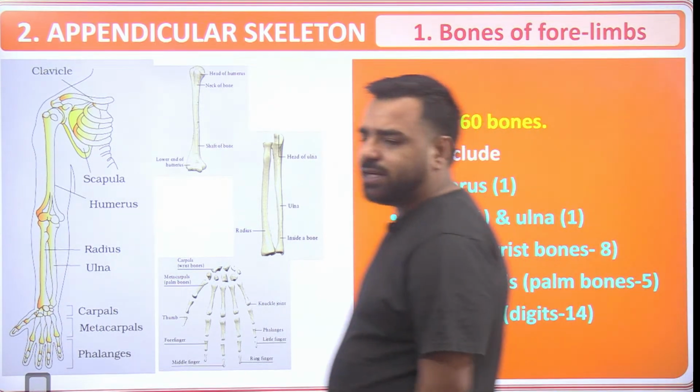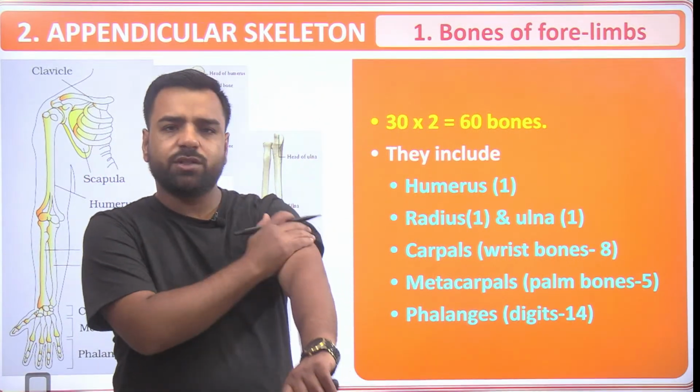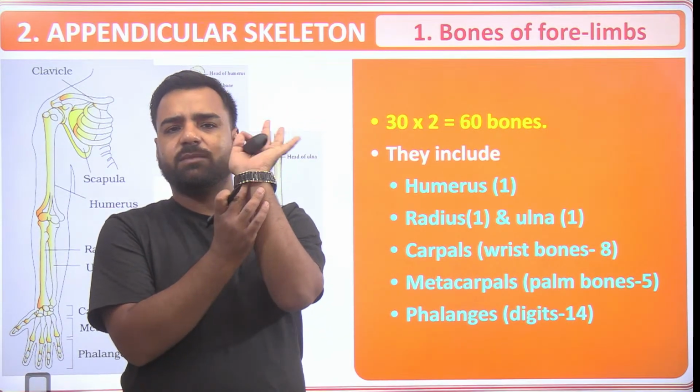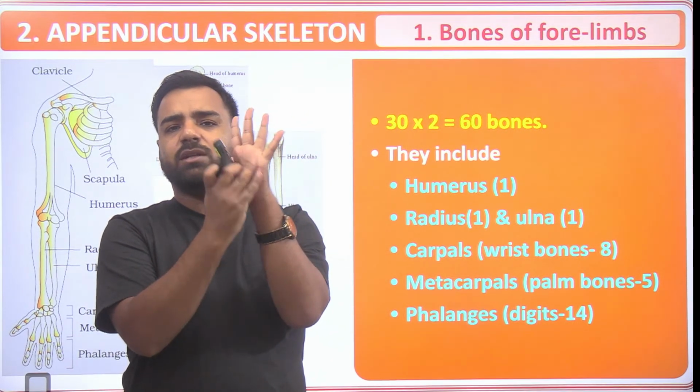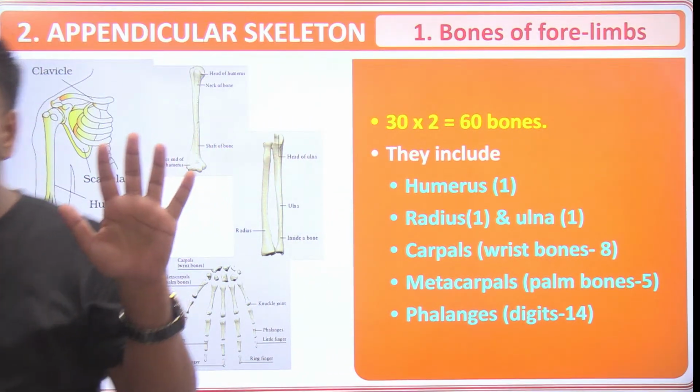So do we have any trick to remember them? Yeah, I have. First of all, this is the humerus portion. Radius and ulna, single bones. Then carpals, the wrist part, 8. Then the palm portion, metacarpals, 5. And then these phalanges. So for these phalanges, how can you remember it? Let me tell you.